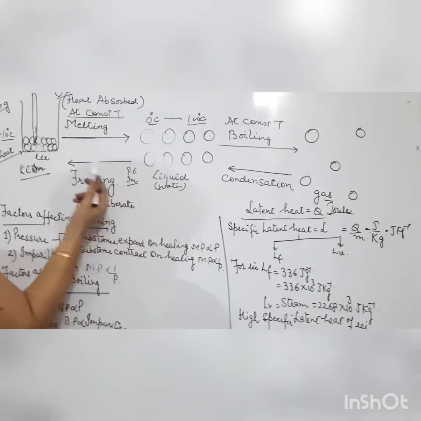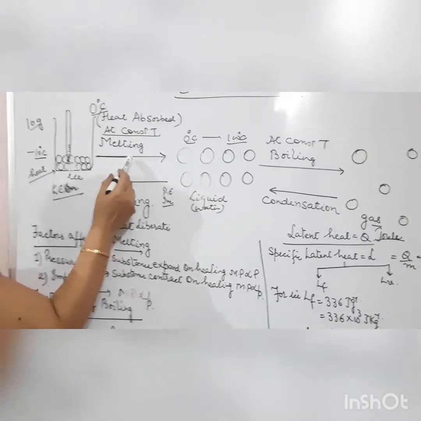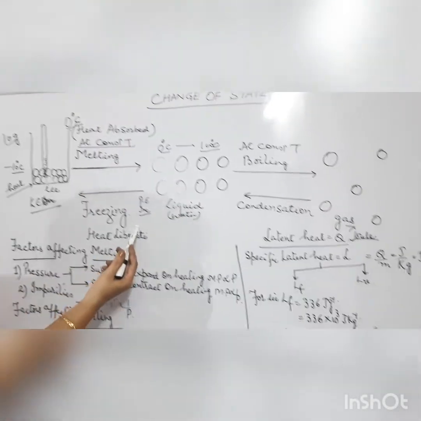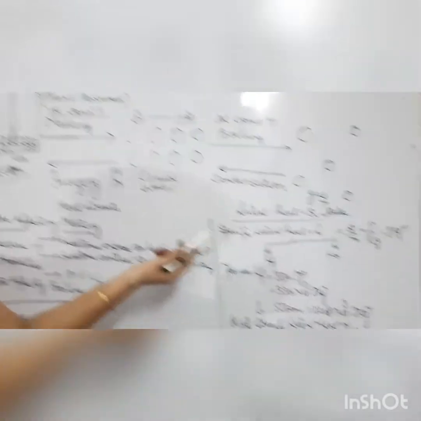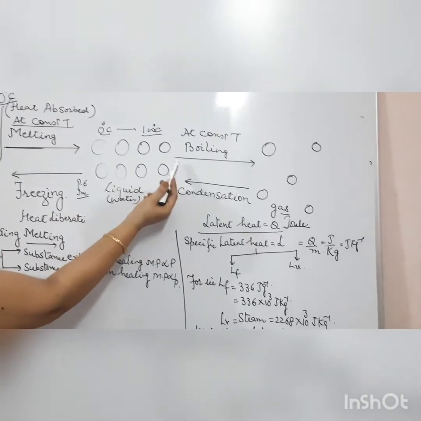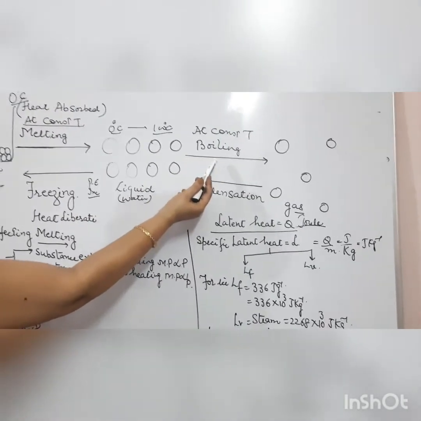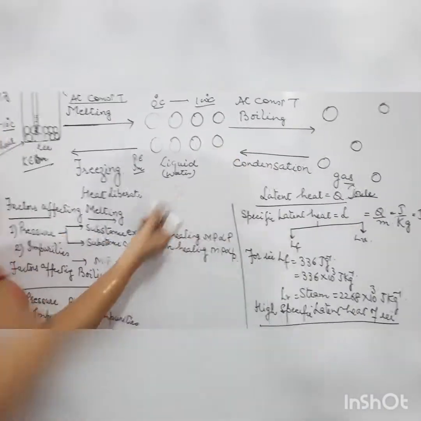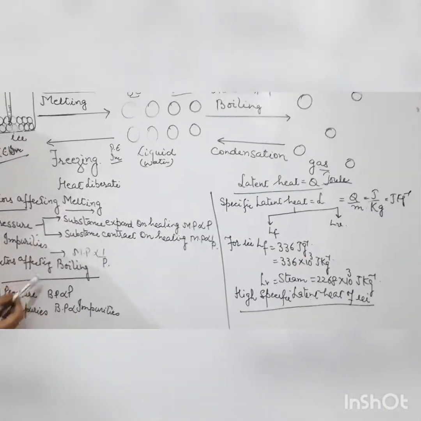Very simply, the amount of heat required to change a unit mass of solid to liquid at constant temperature is called specific latent heat of fusion. In the same way, the amount of heat required to change a unit mass of liquid into gas is called specific latent heat of vaporization.